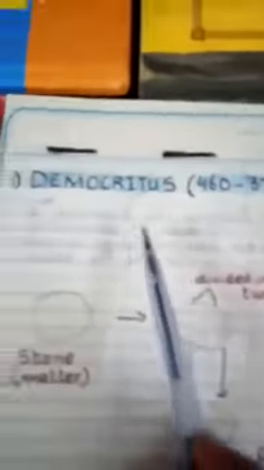This theory was ignored for nearly 2000 years because it was not experiment based. No experimentation was done regarding the structure of atom, as it was just a theoretical view. But this theory gave an idea about the existence of atoms. So this was all about Democritus' theory of atom.